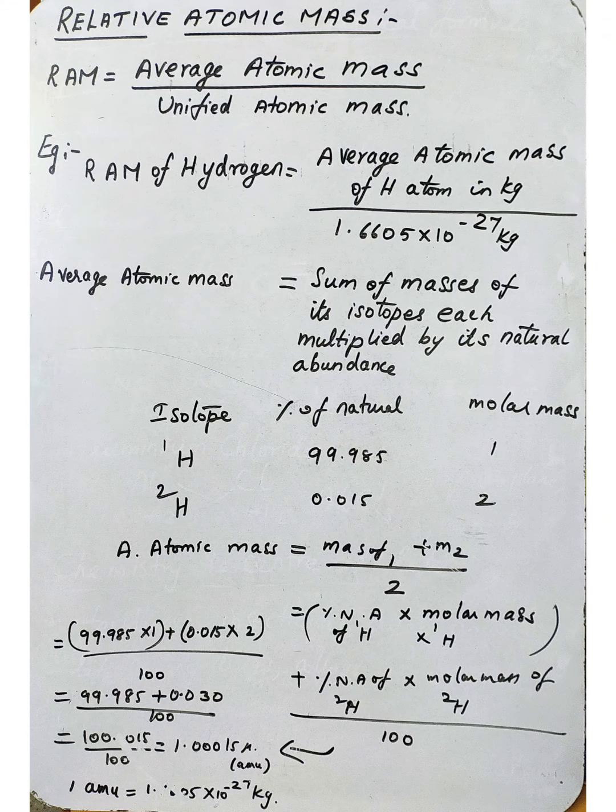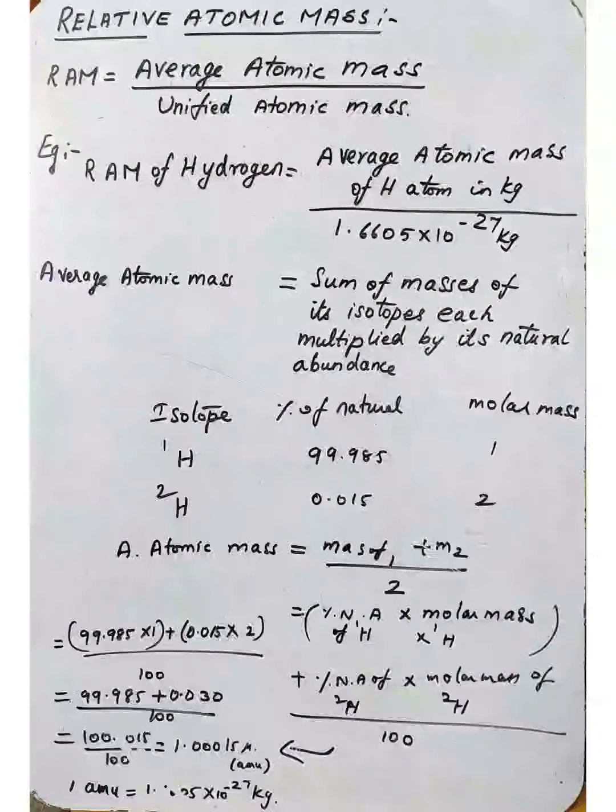So relative atomic mass of any atom is equal to average atomic mass of that atom divided by unified atomic mass.